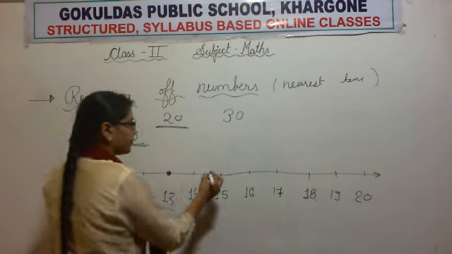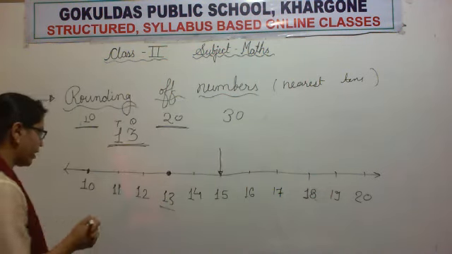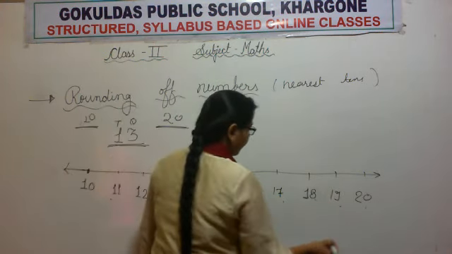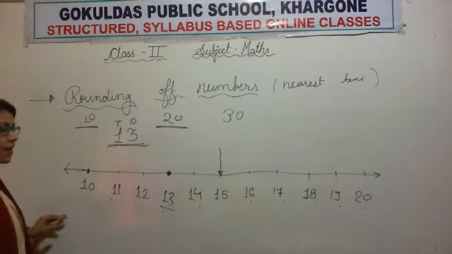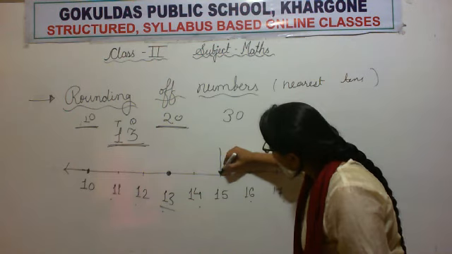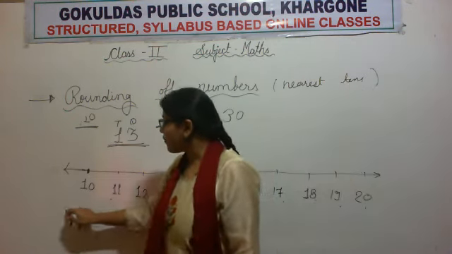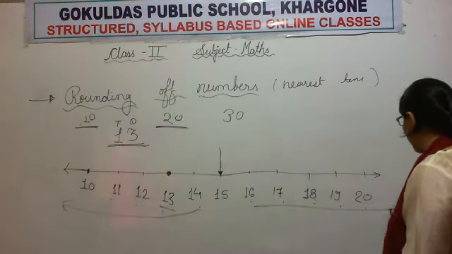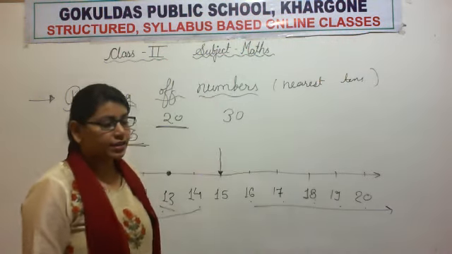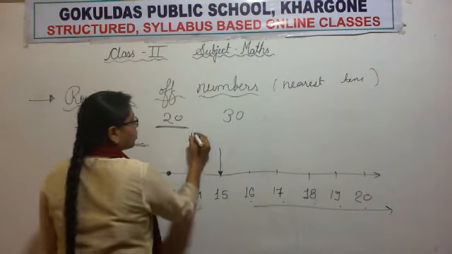Now, this is the midpoint. 1, 2, 3, 4, 5. 1, 2, 3, 4, 5. 5 numbers are here and 5 numbers are here. If we put a point on this number, then we will find 5 numbers to the left and 5 numbers to the right. So this is our midpoint, and we call this midpoint the halfway mark. We have to put a mark.